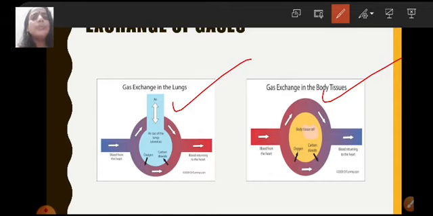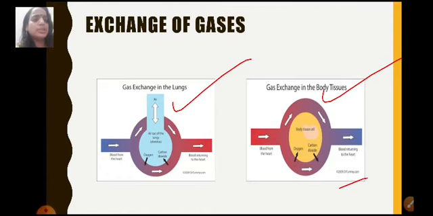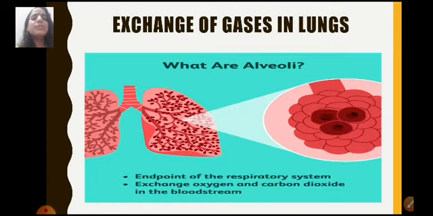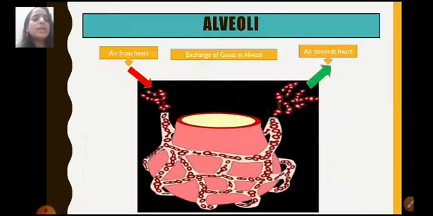First of all, by which process is this gaseous exchange taking place? The process involved here is diffusion. First let us see what alveoli are. Alveoli are the end point of the respiratory system. Exchange of oxygen and carbon dioxide in the bloodstream takes place here.